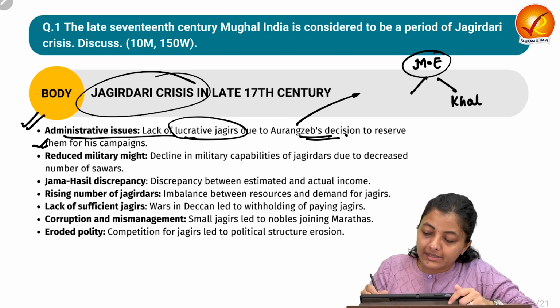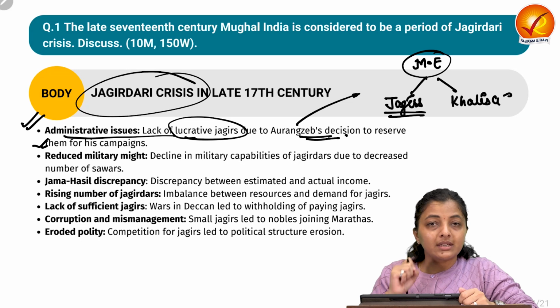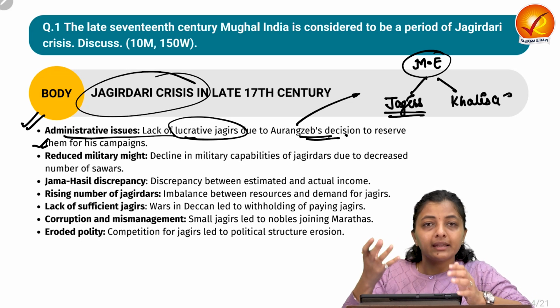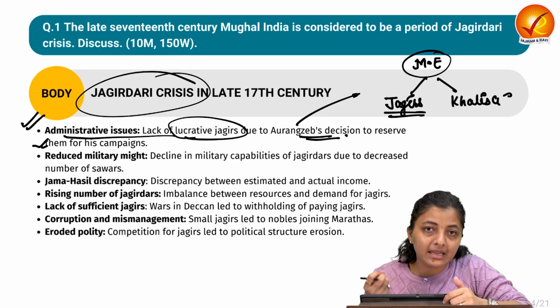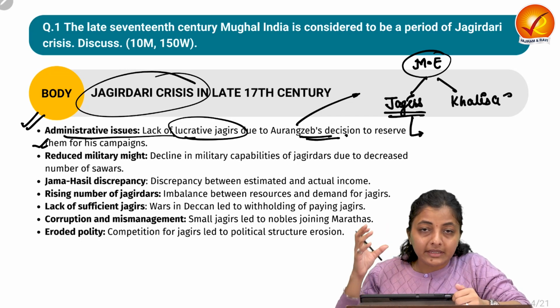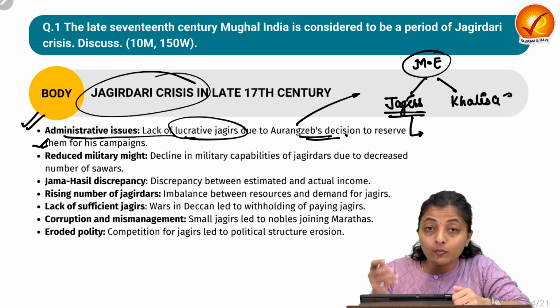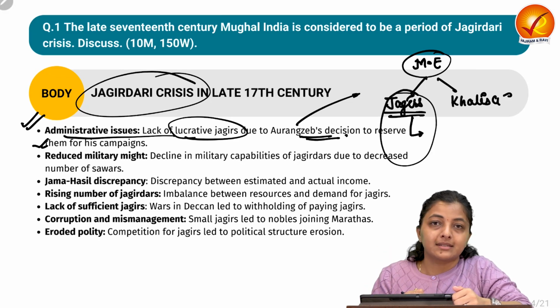One was Khalisa and the second was Jagirs. Now, what are the jagirs? In very simple language, they were lands given to the mansabs to collect the revenue. It means the Mughal Empire was earning from these lands.